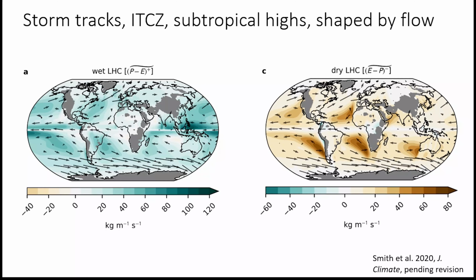The present-day LHC for the CESM large ensemble is depicted here as the shading, with wet and dry distributions shown separately. Black arrows represent the moisture-weighted vertical mean velocity. Gray shading represents regions of large orography, which are presently not well handled by the LHC routine and should be interpreted with care. The present-day annual mean wet LHC is large near the equator, with the global maximum near the Pacific warm pool, and other local maxima near storm tracks. The present-day dry LHC emphasizes the eastern margins of subtropical highs. The spatial distribution of both fields is heavily influenced by the low-level flow.